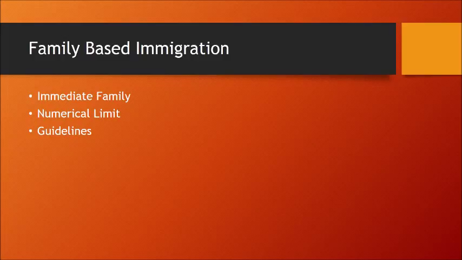There is a limit of visas on siblings of adult children that are U.S. citizens. There is also a limit on unmarried children and spouses of LPRs. The U.S. citizens must fill out the forms, meet a certain income, and be financially responsible for the family that arrives in the United States.